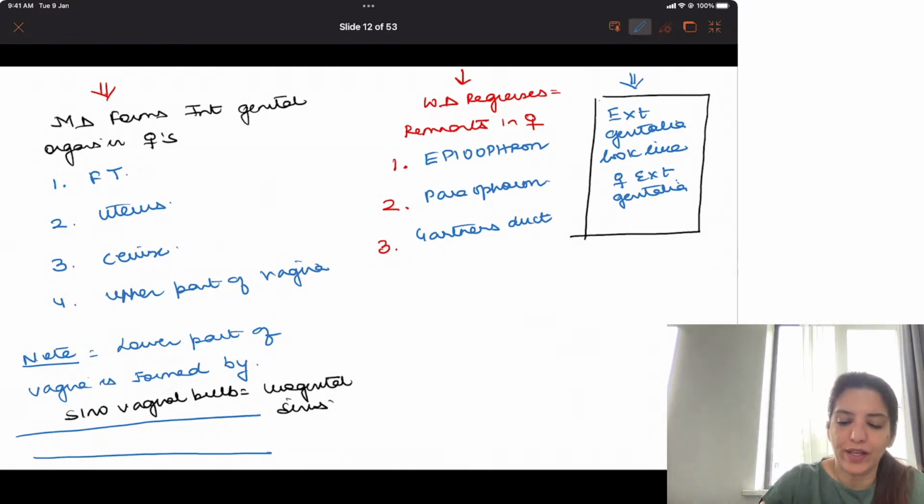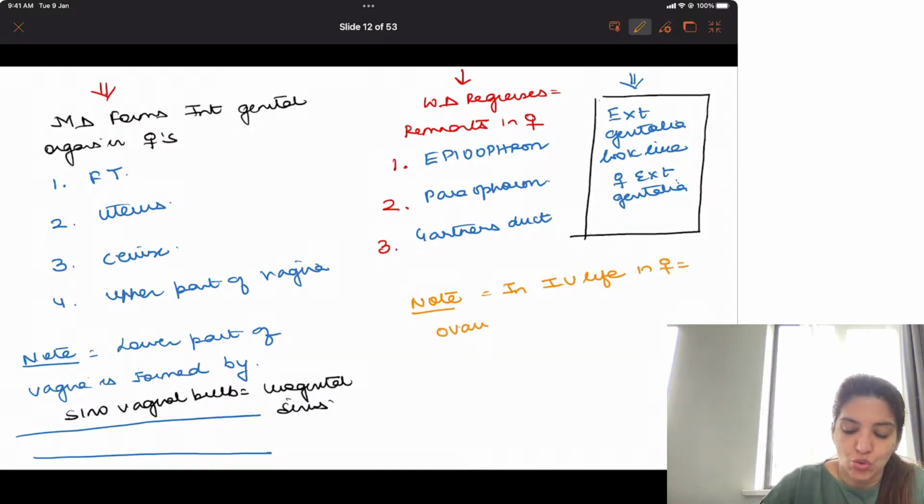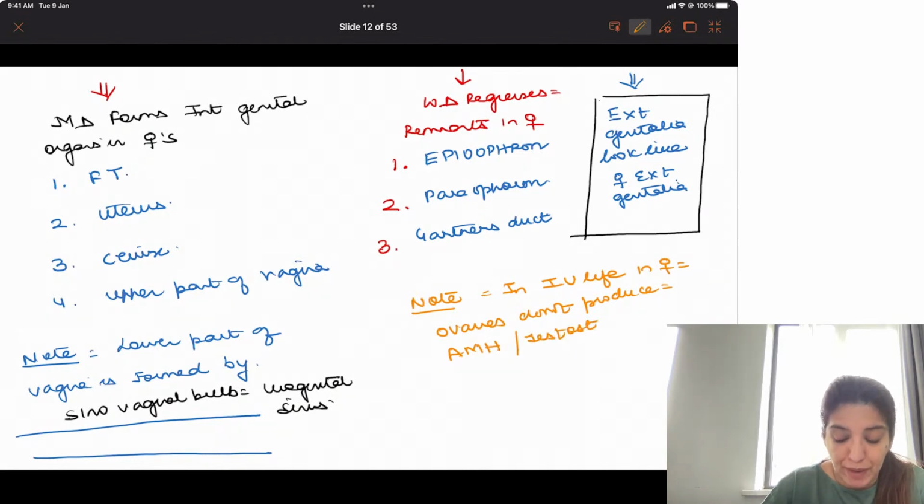Now, one very important note which you have to remember: in intrauterine life in females, ovaries do not produce anti-Mullerian hormone and testosterone. But at puberty, they start producing both.